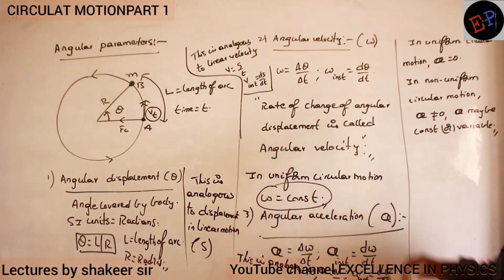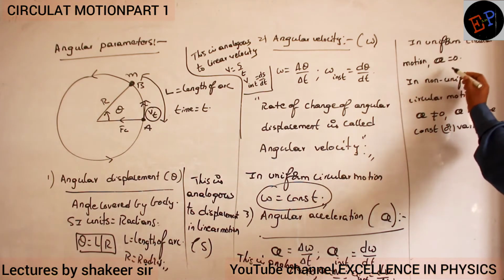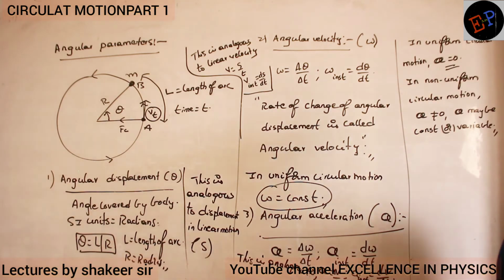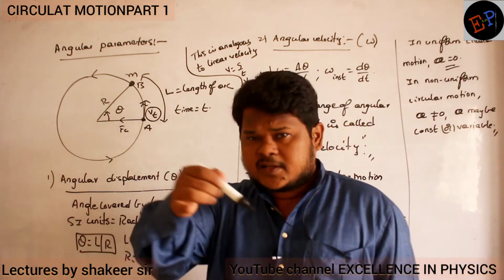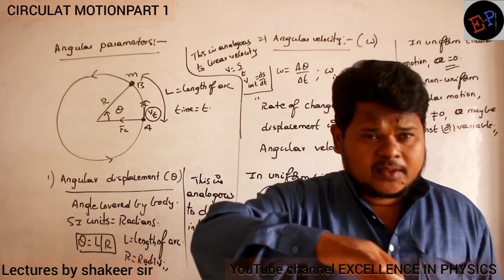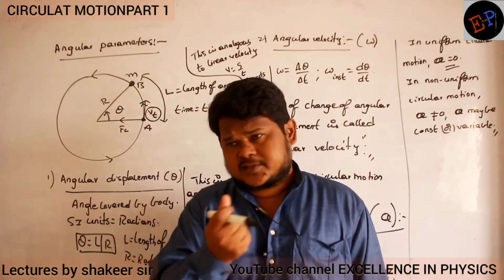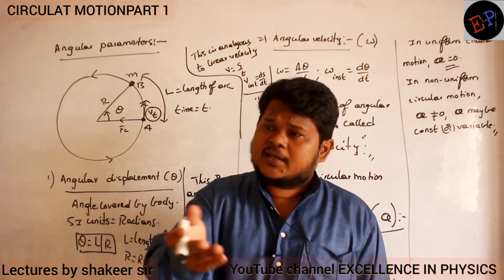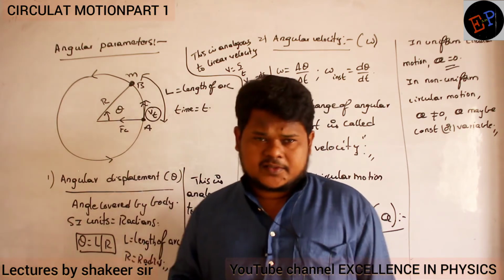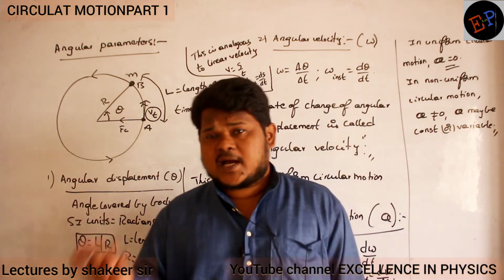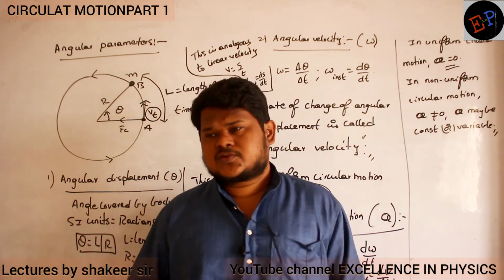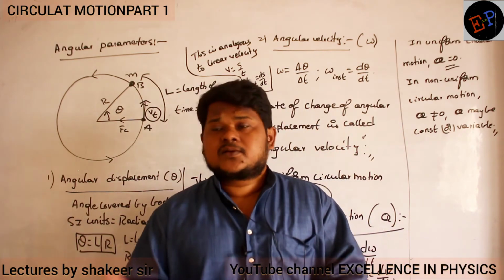So here, one point we have already discussed. In uniform circular motion, alpha is 0. It means if a body is traveling with the same speed in a circle, then omega remains constant. Angular velocity remains constant. It means it will cover the same angle in the same time. If omega is constant, angular acceleration will be 0.